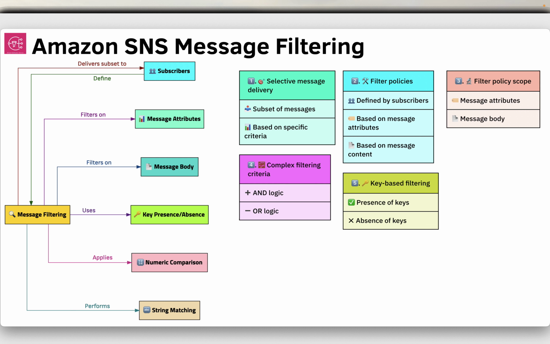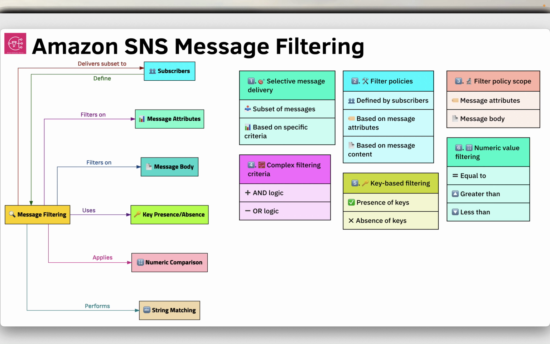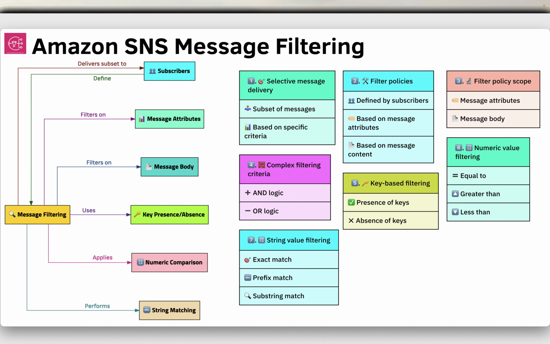Messages can be filtered based on the presence or absence of specific keys in the message attributes. Numeric values in message attributes can be used to filter messages using comparison operators like equal to, greater than, or less than. String values in message attributes can be used to filter messages using operators like exact match, prefix match, or substring match.